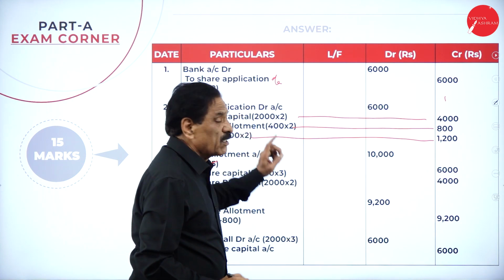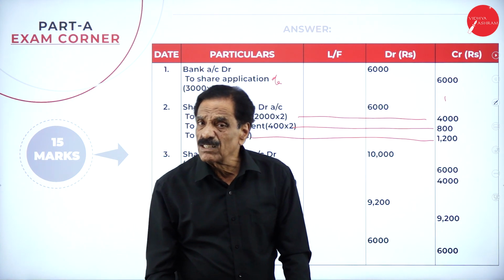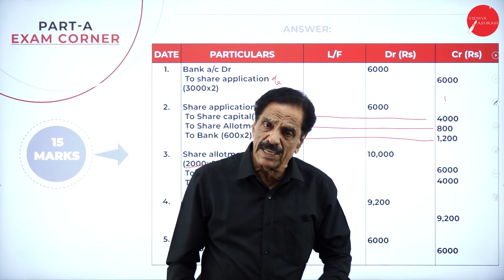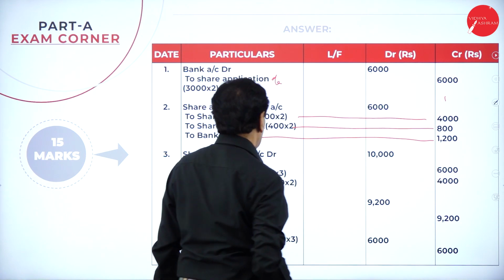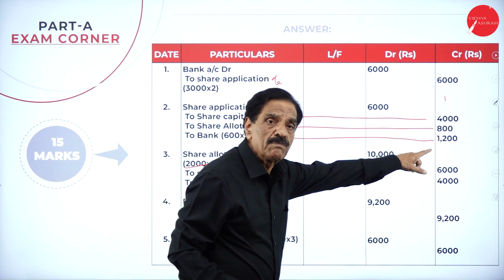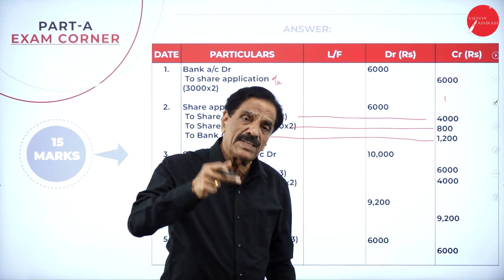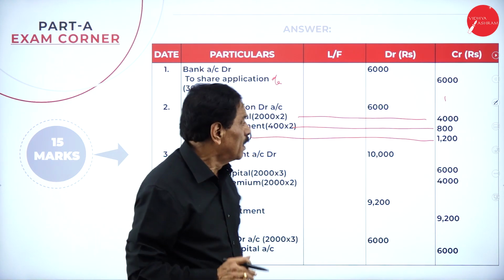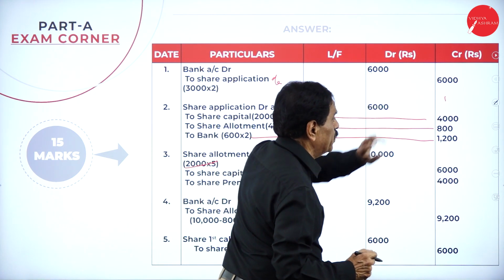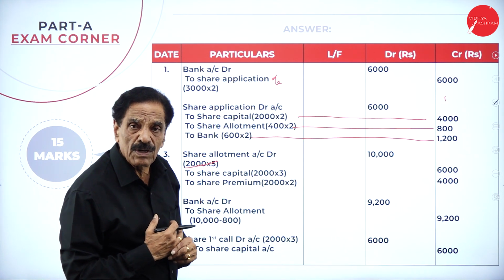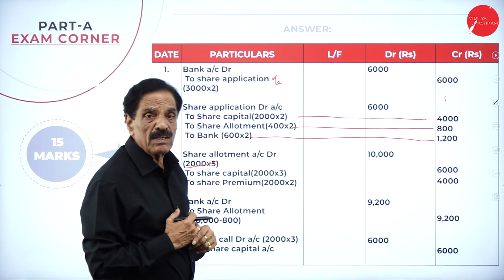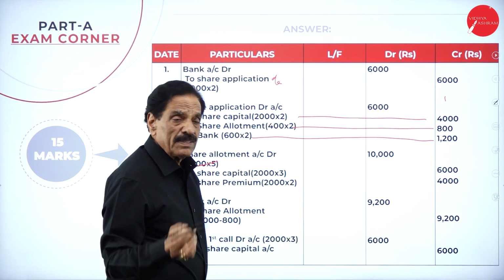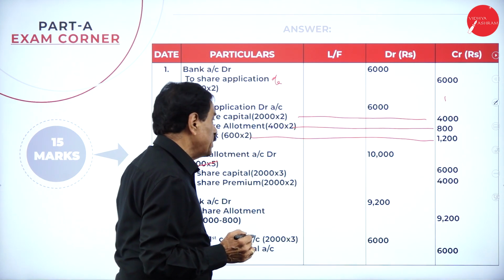What's the entry? What's the common entry? Bank account debit to share application to share capital is a common entry. Here, bank account debit 6,000 to share capital account, how much? What is the common entry? Bank account debit to share application account debit to share capital account. If you say bank account debit 6,000 to share application account 6,000, second entry, share application account debit 6,000 to share capital 4,000 credited.